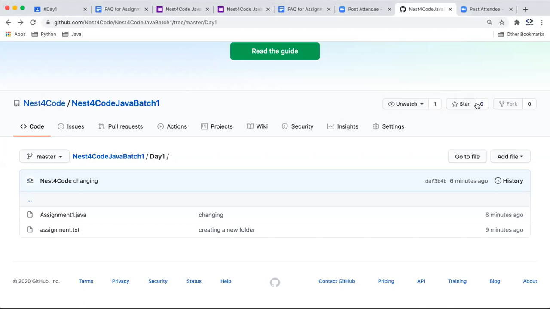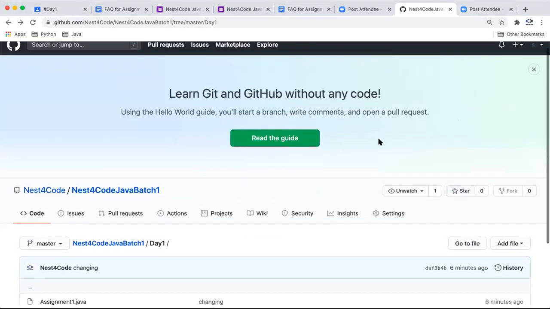And you can also star a repository, and it will show in your account which starred repositories you have.